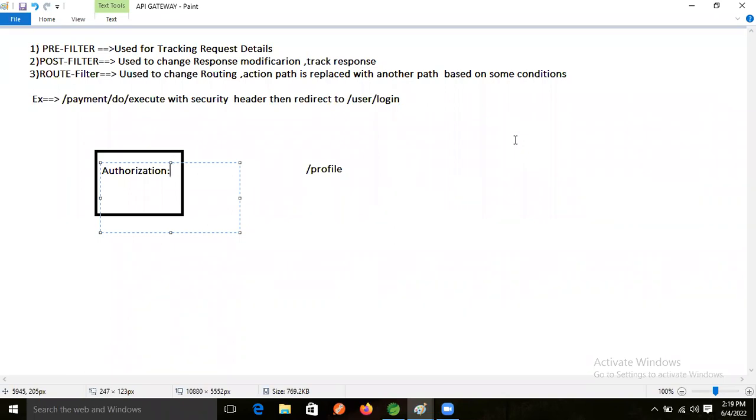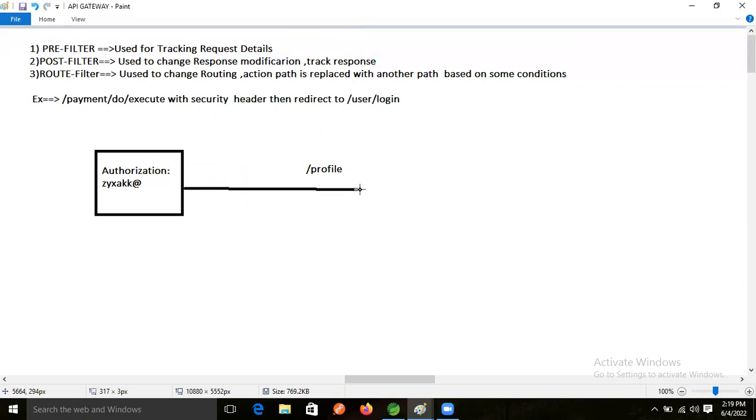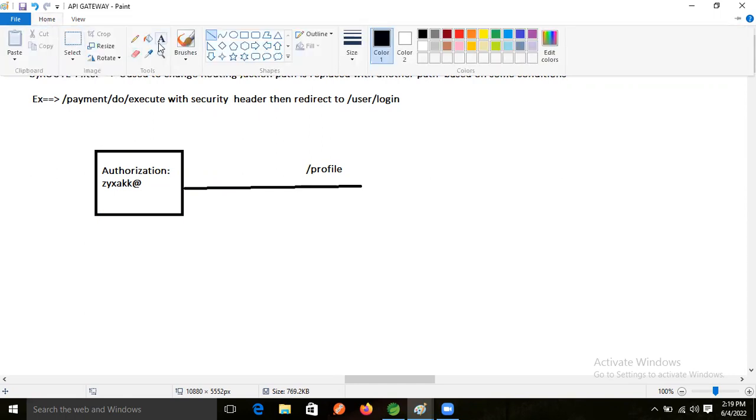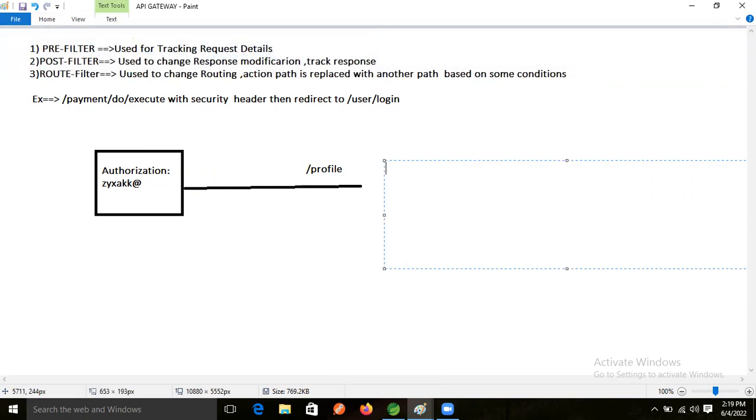Just assume that if the authorization key is there, xyz or something like this is the token, right? So if the end user is making the request with the token, then what will happen now? In the profile component, if the end user is making the request with the token, then what will happen now? Then it continues the application, right?